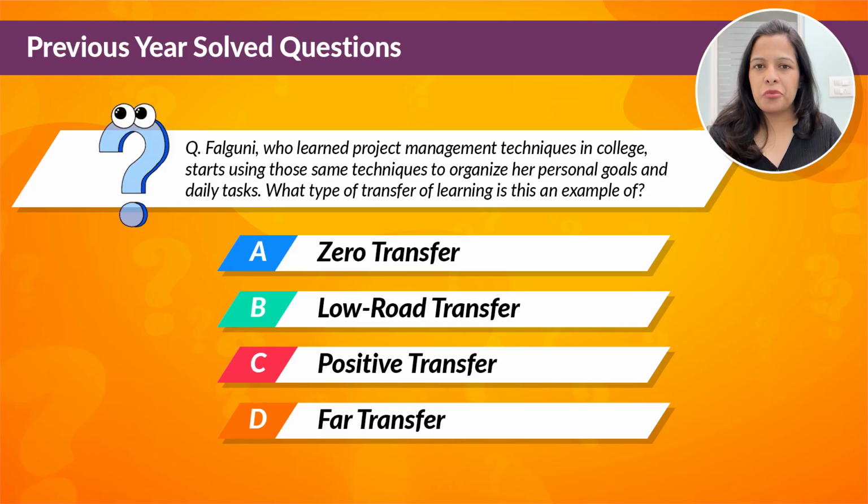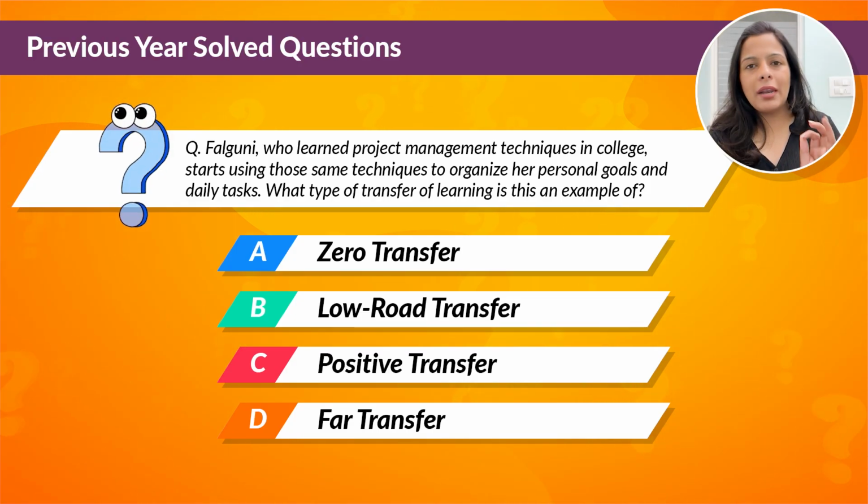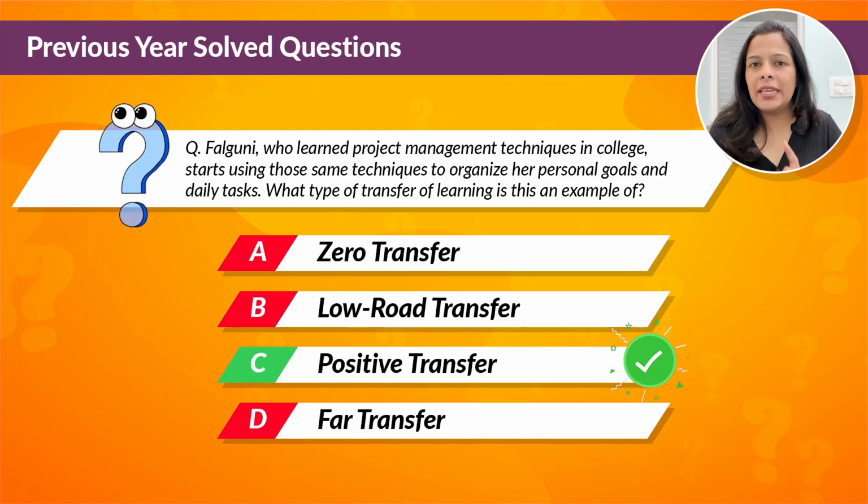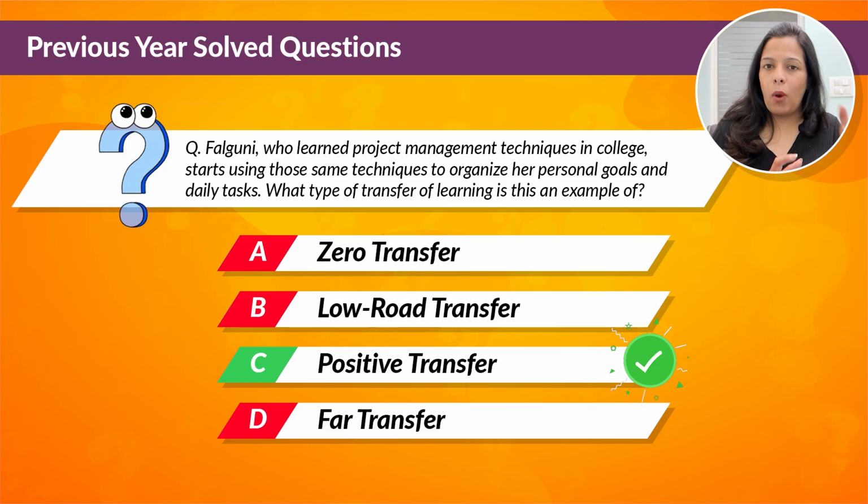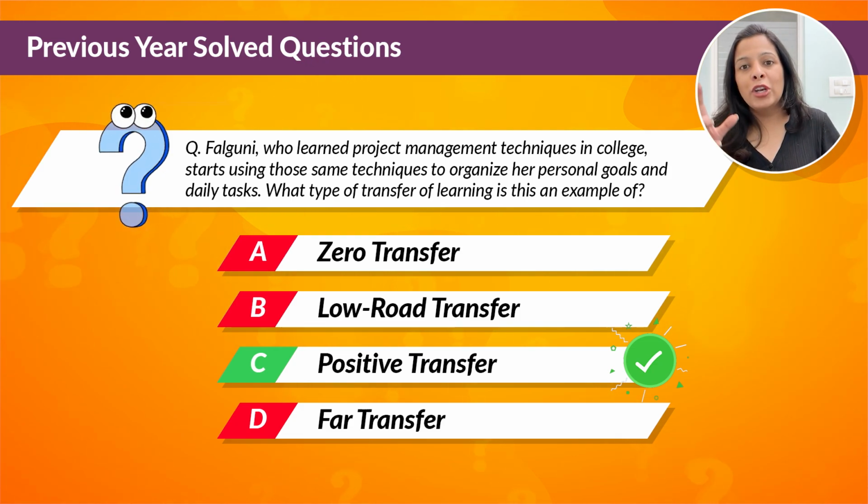The next question is right there on your screen, and the correct answer for this one is positive transfer. Now, why is the correct answer positive transfer? Because Falguni, as you can see in the question, is applying the project management techniques she has learnt in college to a similar situation, that is organizing personal goals and tasks. The skills learned in one context are helping her in another context.